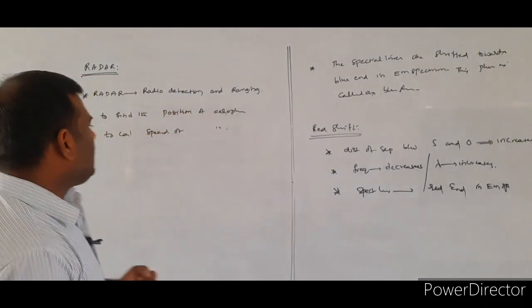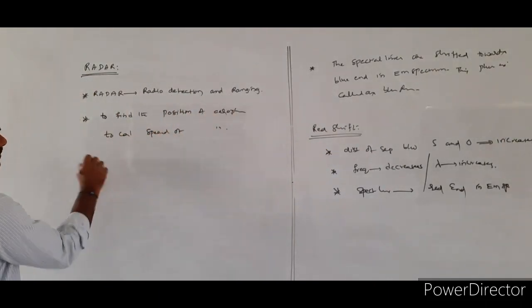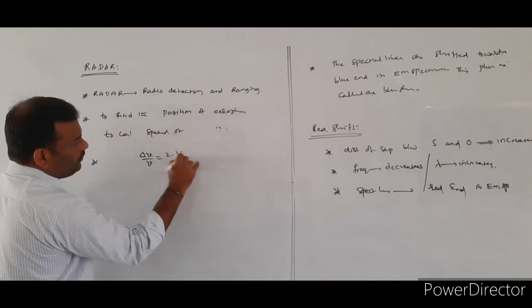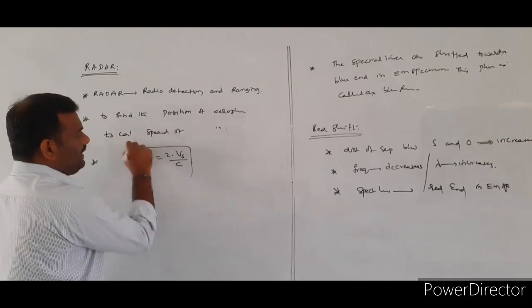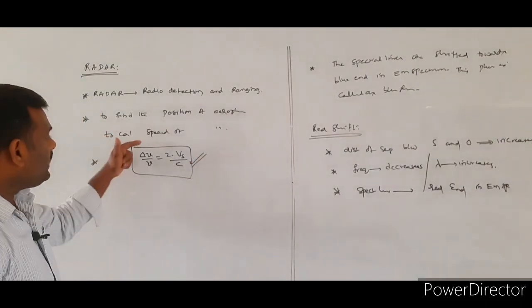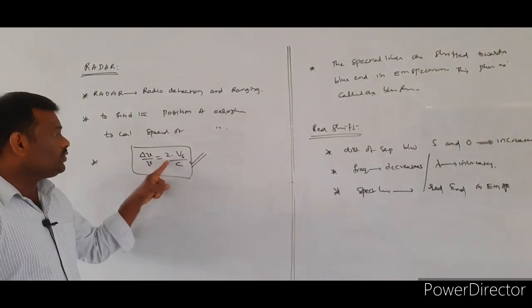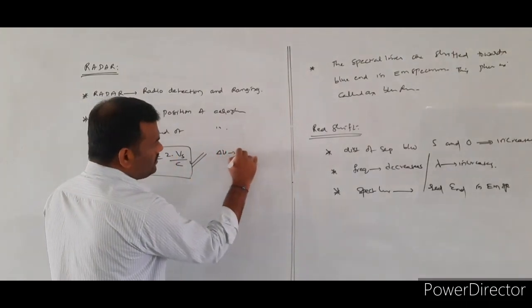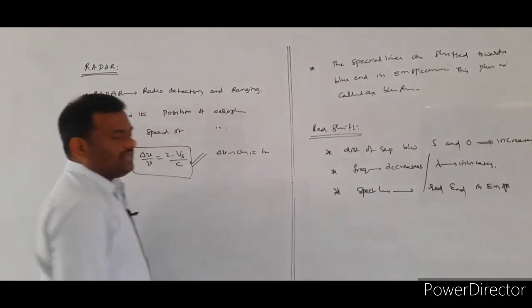So how can we calculate the speed of the moving aeroplane? By using the formula delta nu by nu equals 2 Vs by c. What is delta nu? The change in frequency.